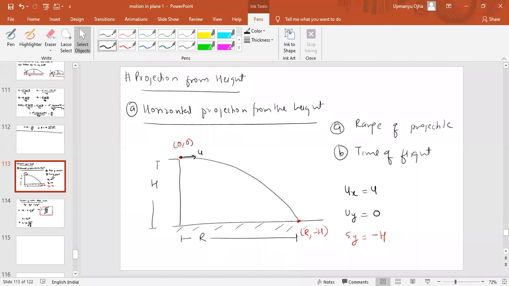See, why have I written minus h? I told you when I was teaching you kinematics one day that the point where we are throwing the object is taken as the origin. So below the origin is negative h, since it is the downward motion of the body.